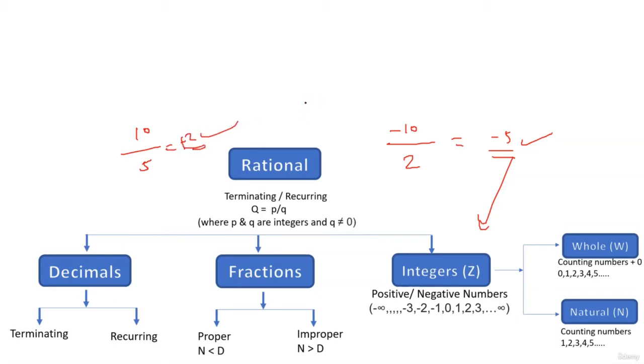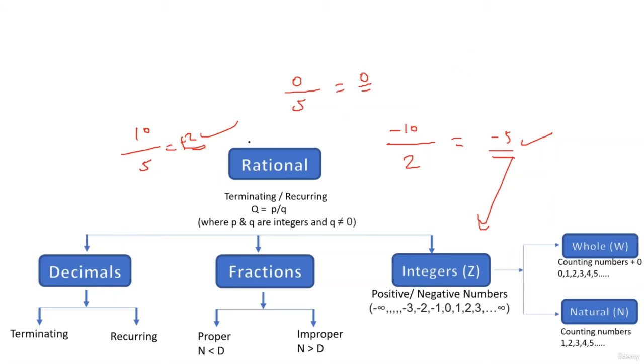In fact, if you want to take whole numbers, let's say P is 0 and Q is 5. 0 upon 5 is 0. Anything 0 upon anything except 0 is basically 0 only. Okay. Denominator में 0 नहीं आना चाहिए. Numerator में 0 is acceptable. Okay. अगर दोनों में आता है 0 by 0, still it is not defined. Is that clear? Okay. So that's how we have taken into account the whole numbers also.